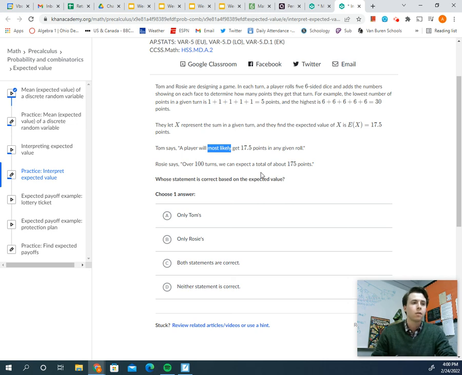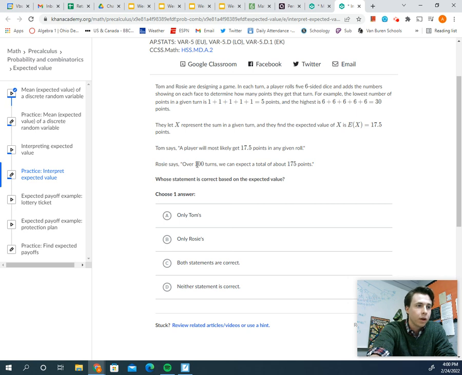Rather, a more appropriate statement would be saying we would expect a player to get about 17.5 points in any given roll. Or the best way of saying it would be in a large number of rolls, the average sum or the average amount of points we would expect is 17.5. So Tom's is no good. They're not most likely to get 17.5. In fact, it's not even possible to get 17.5.